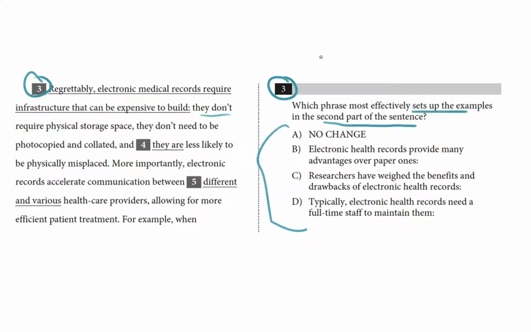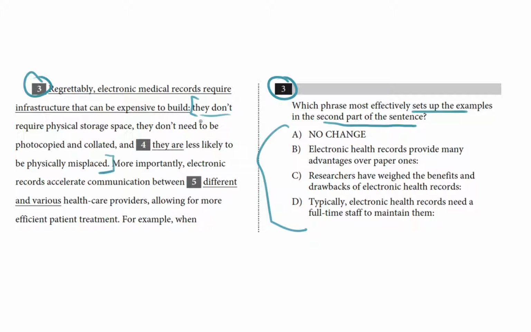So something that can be done with a question like this is work backwards from the examples to try to figure out what sort of argument is being made with them, and see if it matches the way they're currently being introduced now. And if they are, then we choose no change. And if they aren't, we choose one of the other 3 choices. So is the information that's being put forward in these examples supporting something? Is it a counter example? Is it evidence against something? Or is it trying to compare stuff?